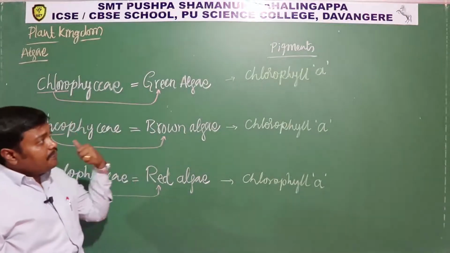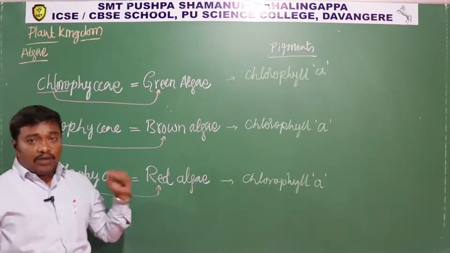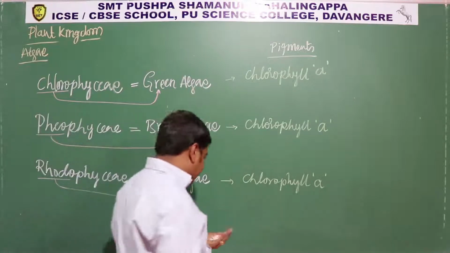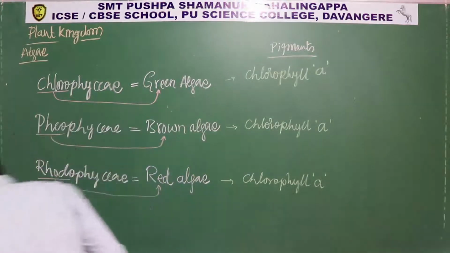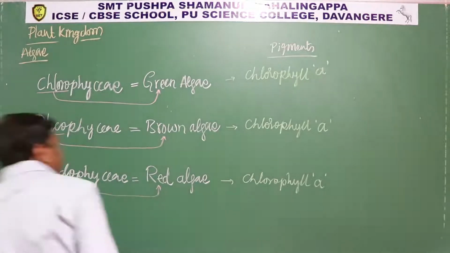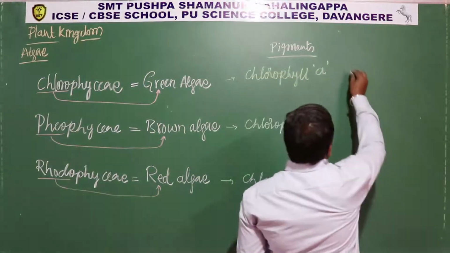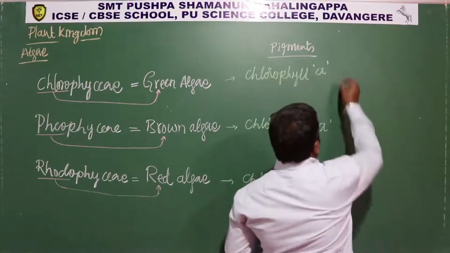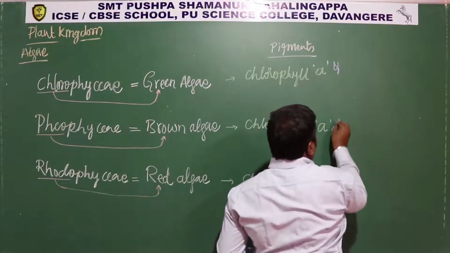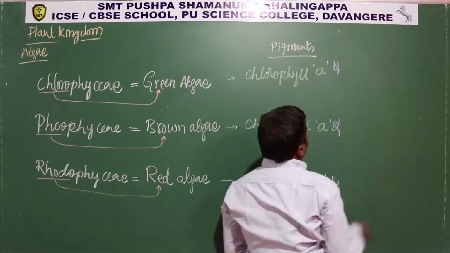Okay, so along with chlorophyll A, one more type of chlorophyll is also present there. So let's see the name of that pigment. Along with the chlorophyll A, they also have one more pigment, and chlorophyll